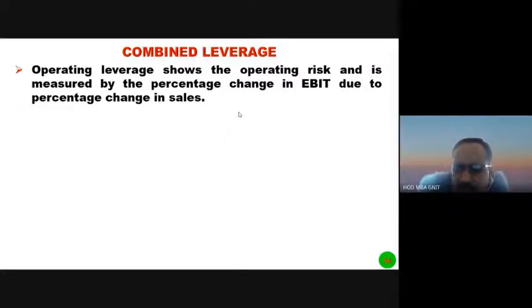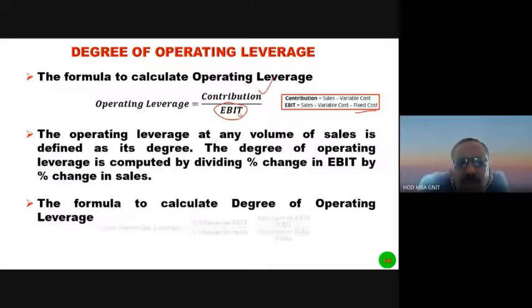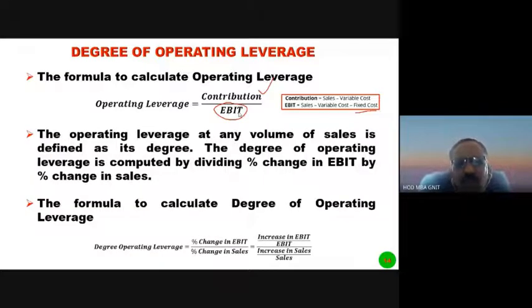Let us review once again. This is the operating leverage. How to calculate operating leverage? Contribution by EBIT. Contribution means the excess of sales revenue over variable cost. EBIT means the excess of contribution over fixed cost, that is, contribution minus fixed cost.